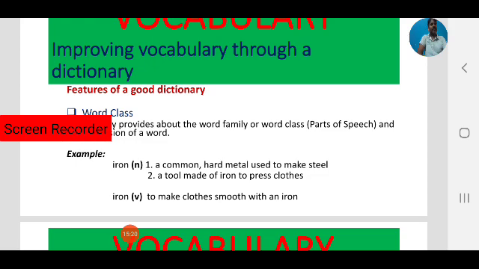So in every good dictionary you can find the word family of words. This is another usage of the dictionary, so that in this way we can improve our vocabulary. So we can use iron in two ways: one as a noun, one as a verb. By using a dictionary we can improve vocabulary and know the word class. For example, water. We can use water as a noun and water as a verb.